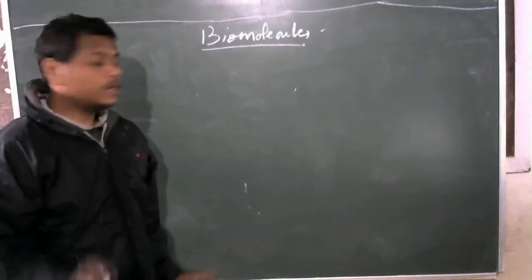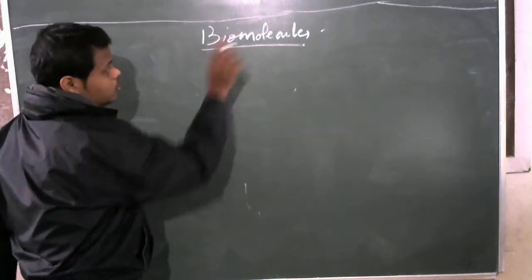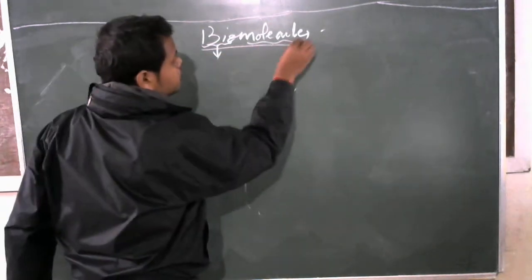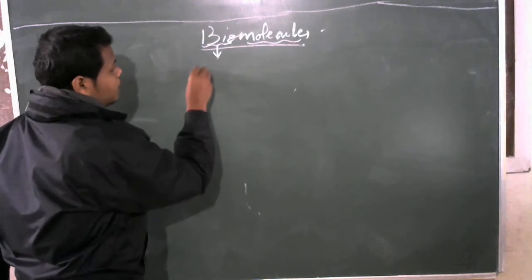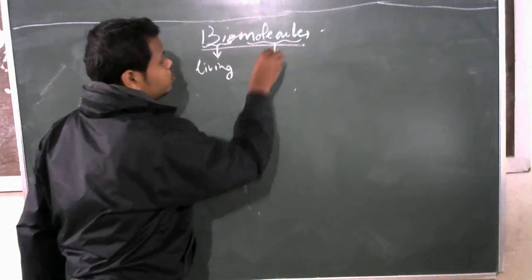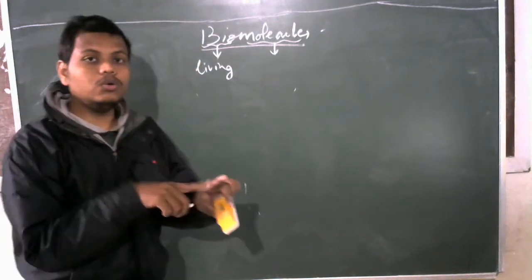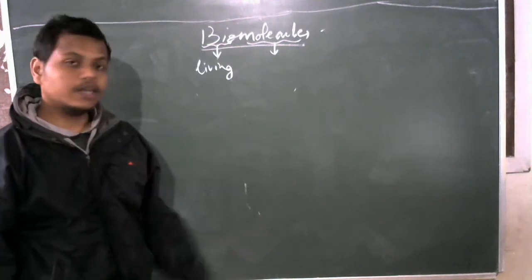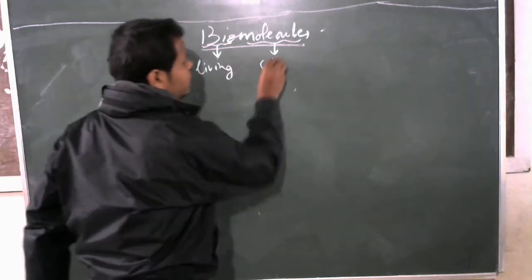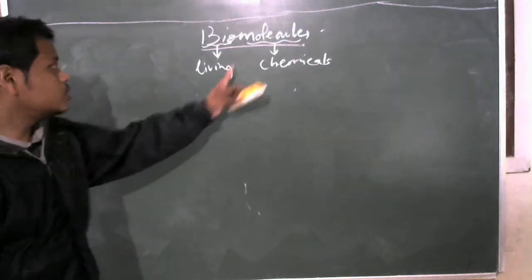First of all, we have to know what this term biomolecules means. See here, the term biomolecules consists of two different terms. One is bio, another is molecules. Bio means living. Molecules refers to any two or more atoms held together by a chemical bond. But here we may say the meaning of molecule is any chemicals.